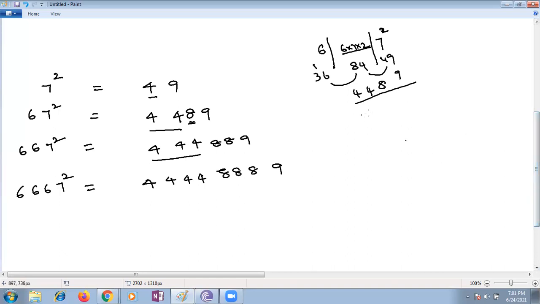Once again, repeat. I will write on the screen. Yes, Siddharth. Ma'am, last number of 49, we have to write 9, ma'am. Okay. And in 49, we have to take 4. And in 84, we have to take last number 4. 4 plus 4, we get 8. So we have to write 8. Okay.